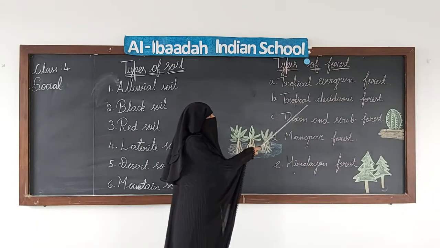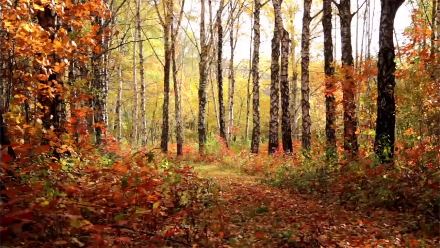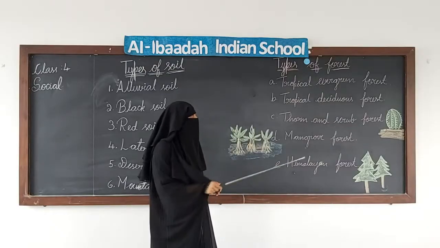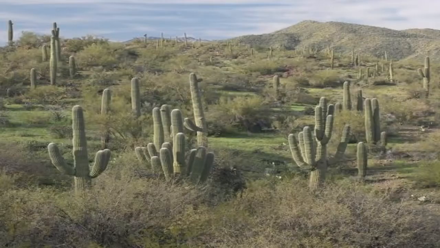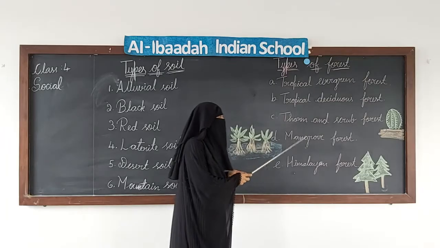Okay, then we have tropical deciduous forest. Deciduous means they shed their leaves in summer because the water is less. They shed their leaves in summer and in rainy season again they grow new leaves. Example, neem. And here thorn and scrub forest is found in desert region, and we have thorny plants in desert region.